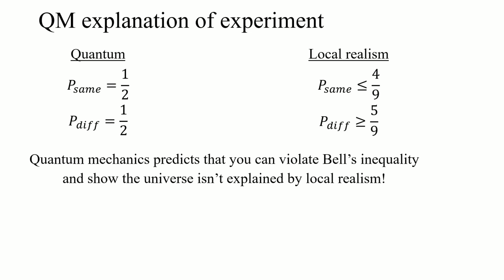Experiments have been done that have violated Bell's inequality and shown that the universe cannot be explained by local realism, right? It was actually the early 80s, I think, when some of the first measurements were done. But they've continued and have been ongoing, continually showing violations of Bell's inequality. Even very recently, groups have been making Bell's violation measurements. And one of the reasons there's still a lot of interest in this, and there are tons, is because there are loopholes in these explanations, right?